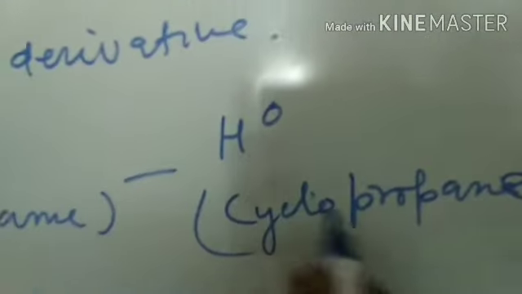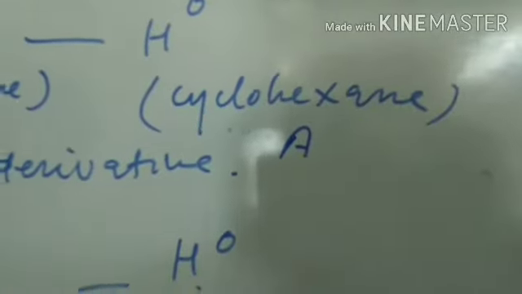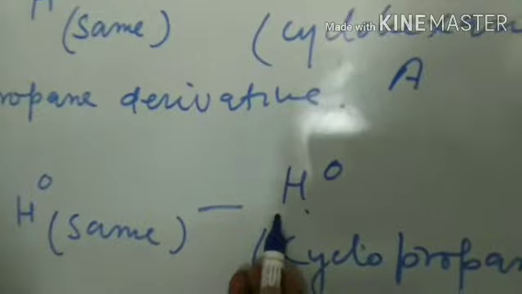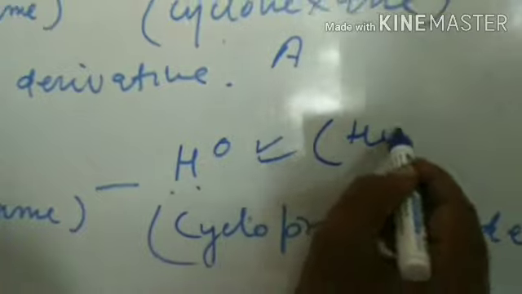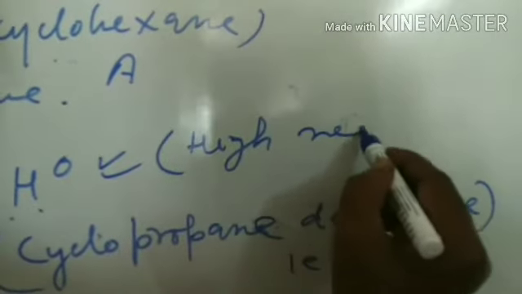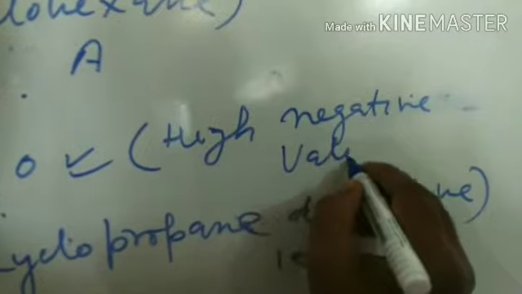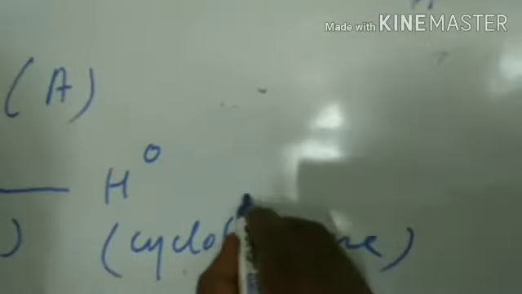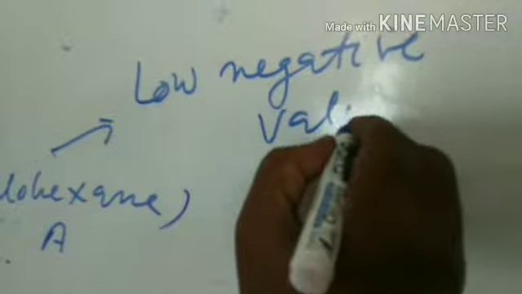Already you know that B has got more energy and A has got less energy. So your negative value in this case is high, high negative value, and in this case this has got low negative value.